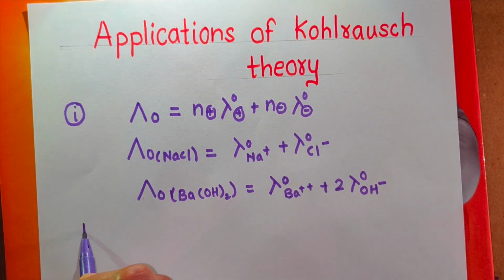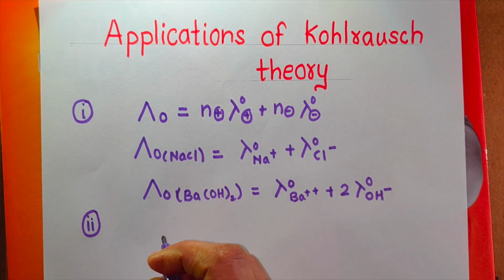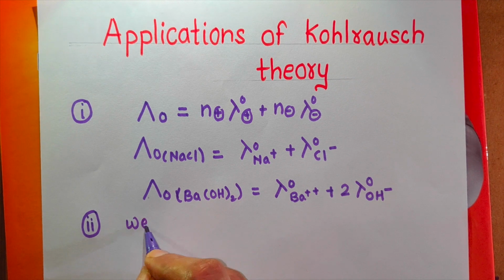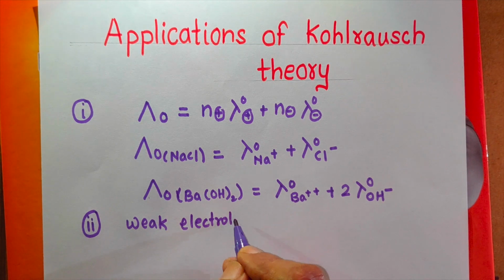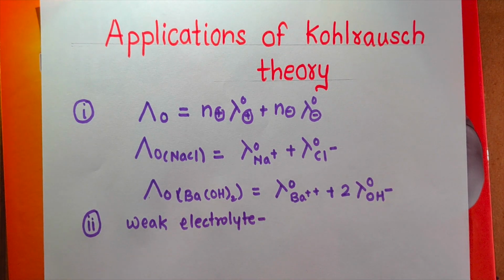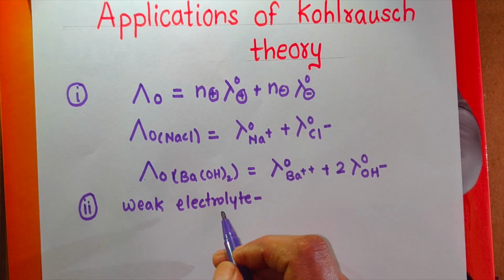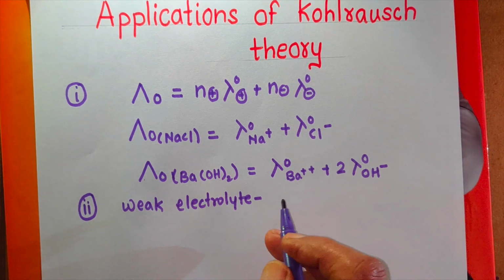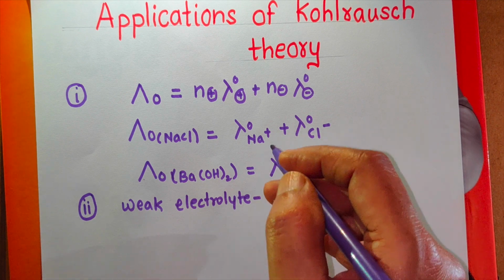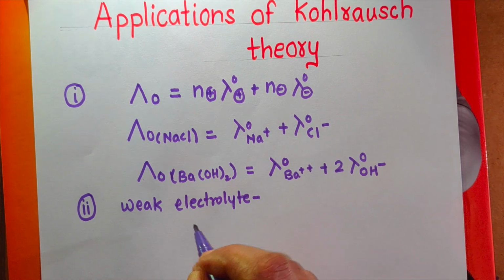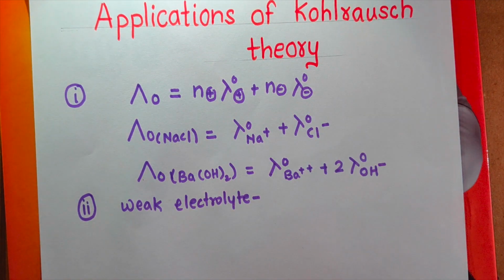Now the second and most important application is that by using this theory, you can determine the molar conductivity at infinite dilution of any weak electrolyte. Remember, this is important, and on this point we have to solve problems also. I have told you the molar conductivity at infinite dilution of a weak electrolyte cannot be determined by experiments because the curve cannot be extrapolated and you can't obtain the value experimentally, but it can be calculated by using Kohlrausch's law.